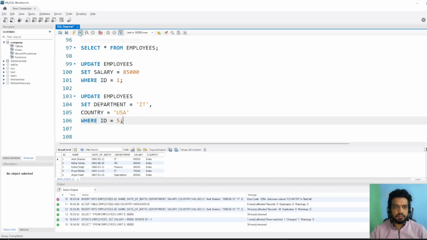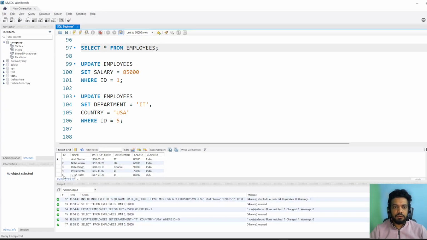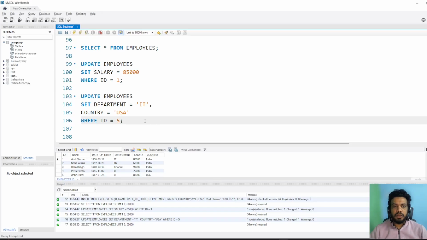And let's run this. So it has run successfully. So let's see whether the data is there. So now for ID 5, IT is updated and US is updated. See, in the update command, where is optional, but omitting it is very, very dangerous. And why? Let me show you.